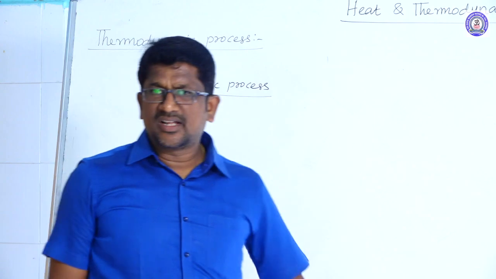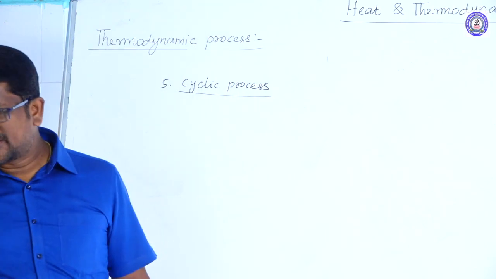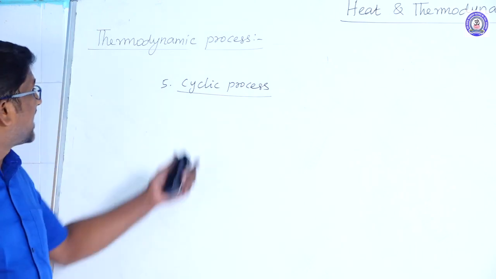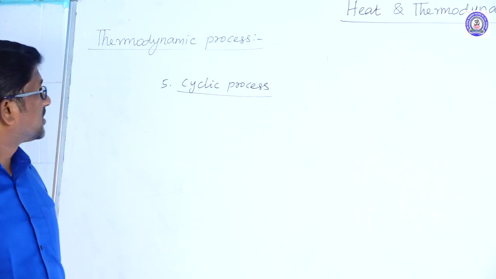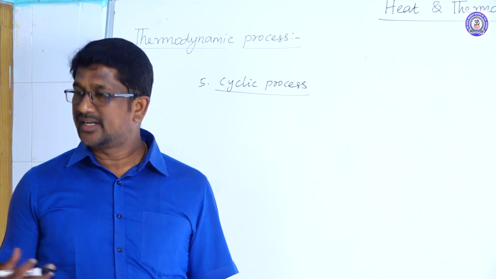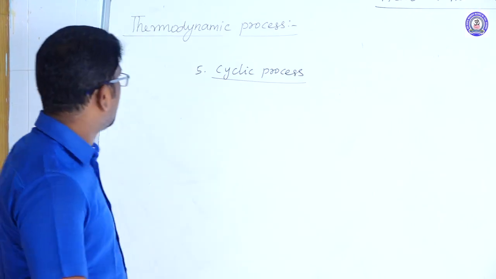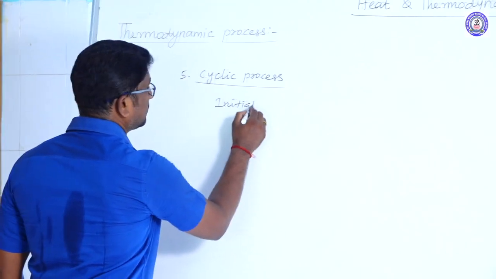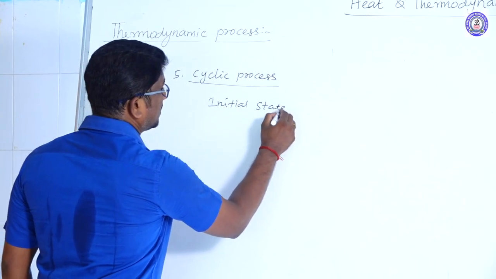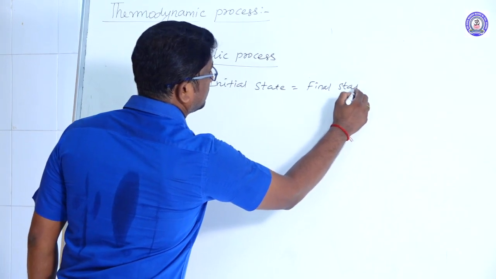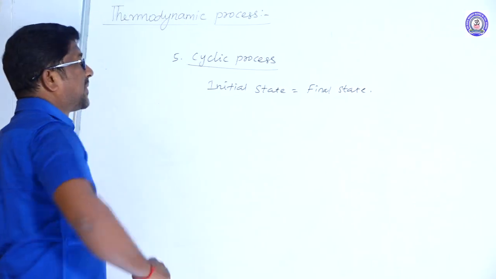If the initial state and the final state of the thermodynamic process are the same, then the process is called a cyclic process. So cyclic process is nothing but a thermodynamic process in which the initial state and the final state are the same.